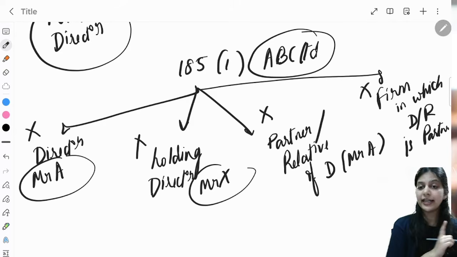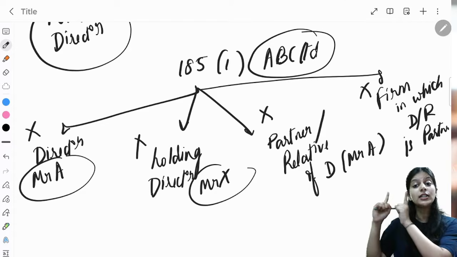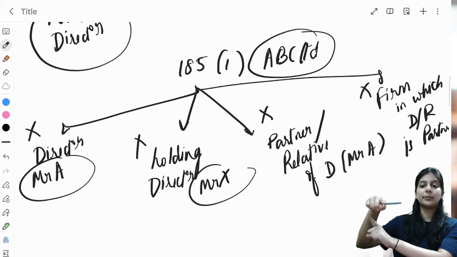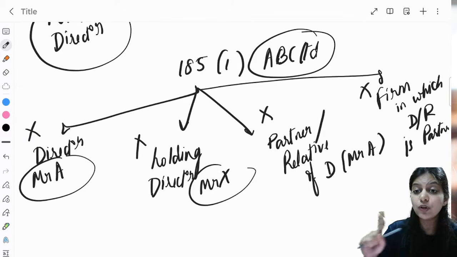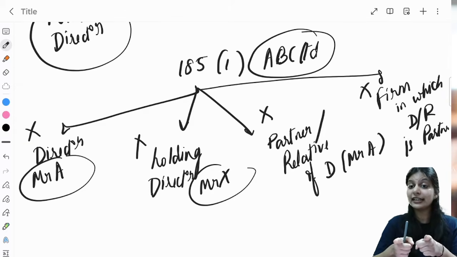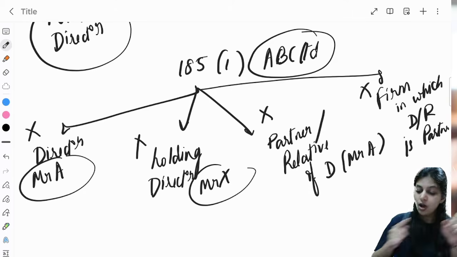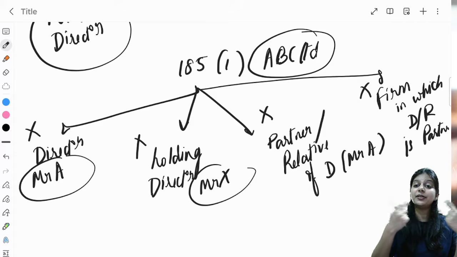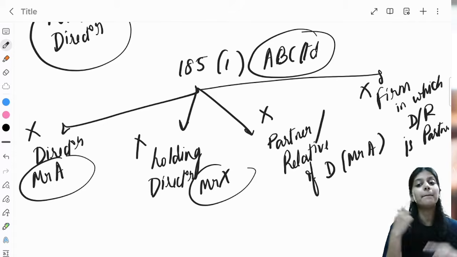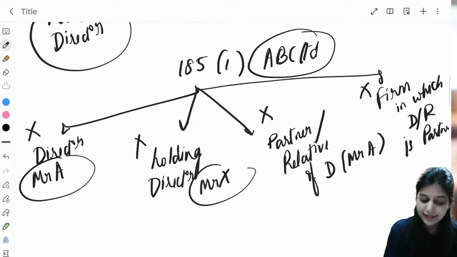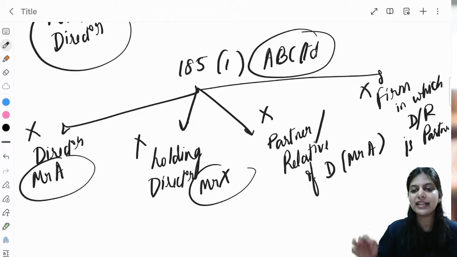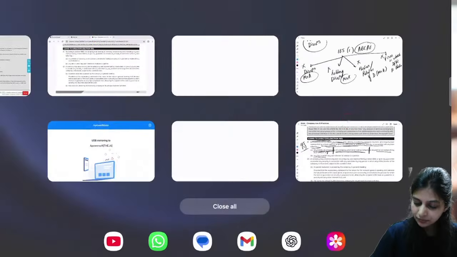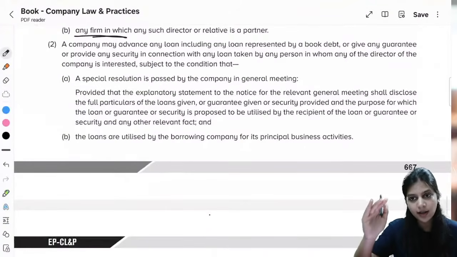What is it? A company cannot give loan to its director. A company cannot give loan to the director of its holding company. Third, a company cannot give loan to a partner or a relative of the director. A company cannot give loan to the firm in which the director or relative is a partner. Understanding? This is all about section 185 subsection 1. Clear? Yes. Now we will understand what is subsection 2.